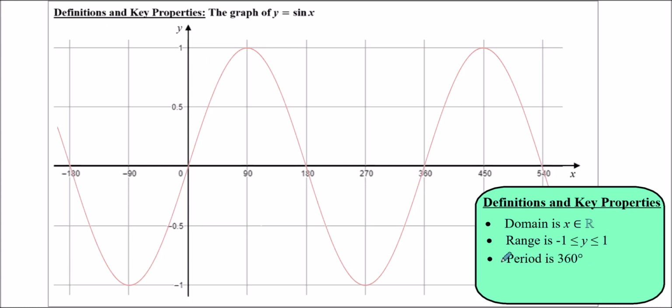The period, if you were doing physics, is the wavelength, essentially. And so the wave repeats every 360 degrees. So if I just have a look, for example, from 0, it goes to a peak, back to 0, then a trough, back up to 0. That's one complete cycle. It takes 360 degrees to do one complete cycle.